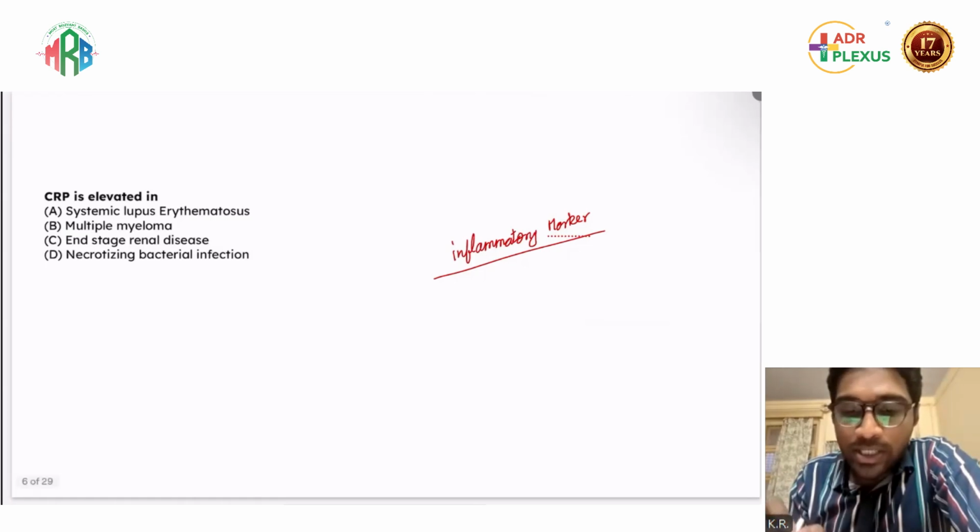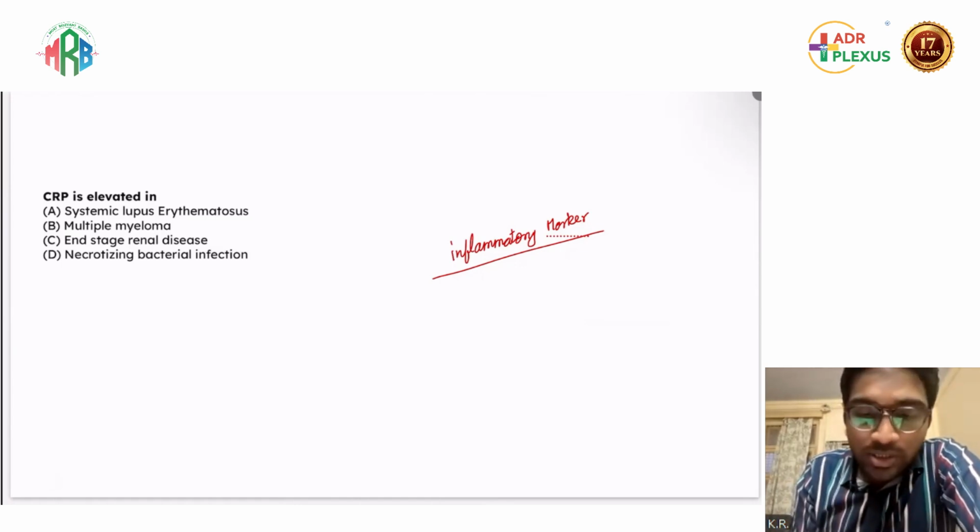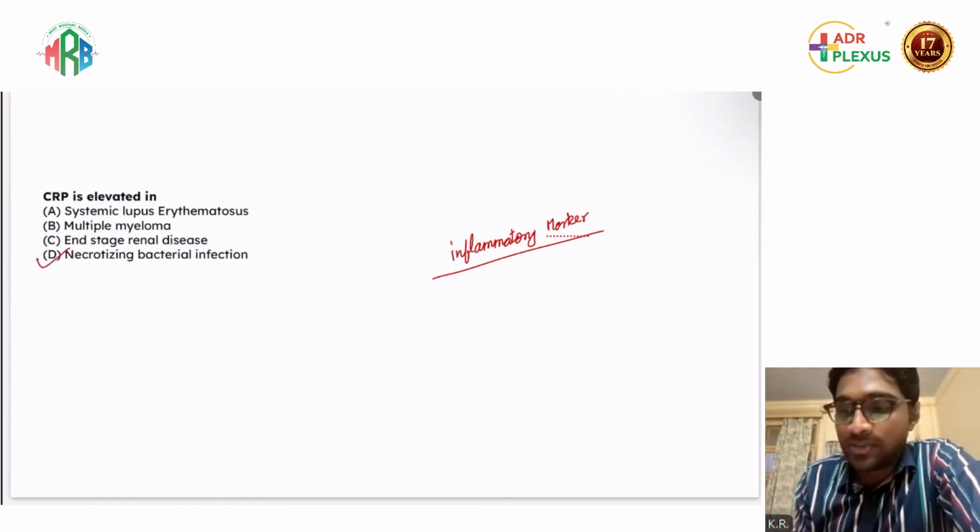Systemic lupus erythematosus is an autoimmune, rheumatological disorder. Multiple myeloma is a malignancy. End-stage renal disease is something associated with the kidney. CRP doesn't get elevated here. So there must be some acute inflammation happening in some part of the body. So it is necrotizing bacterial infection.